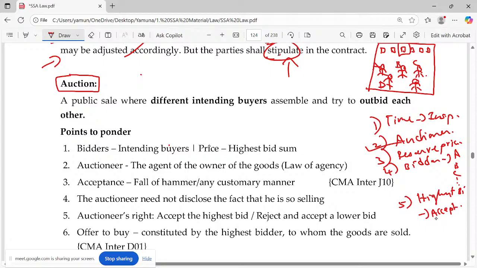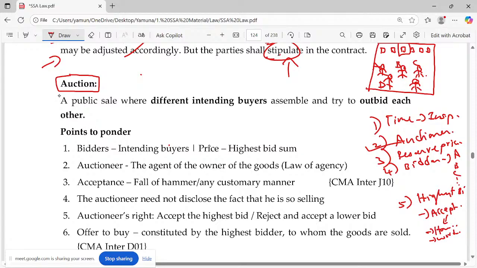Okay. How the acceptance can be done? Express, implied. Here we'll do an express acceptance. How? By tapping the hammer, or we'll be using the verbs. They say "going once, going twice" like that. Okay. So hammer, or he'll be using some specific words. This is how he will accept it. So this is how the auction goes on.